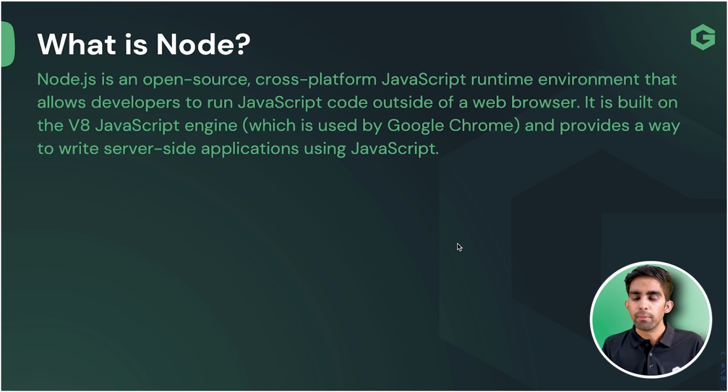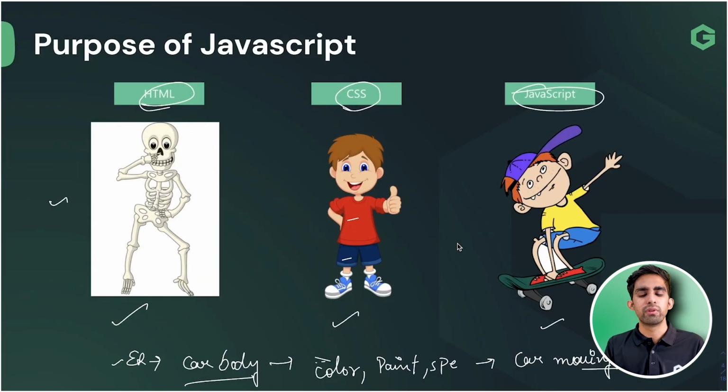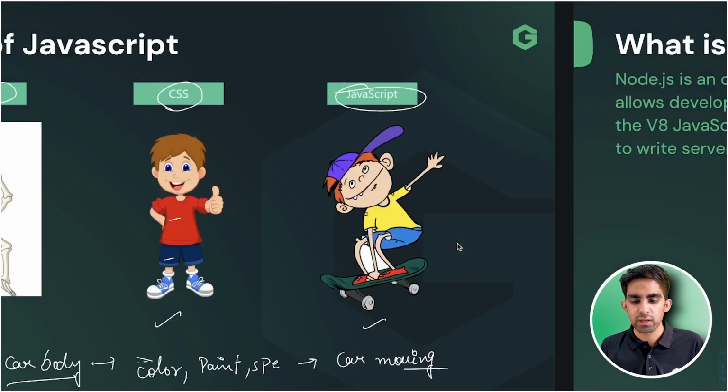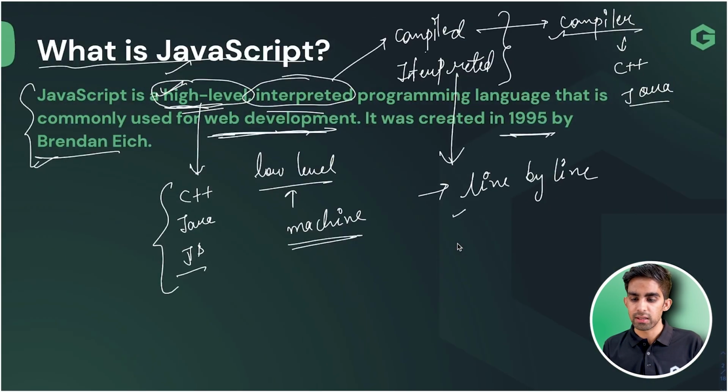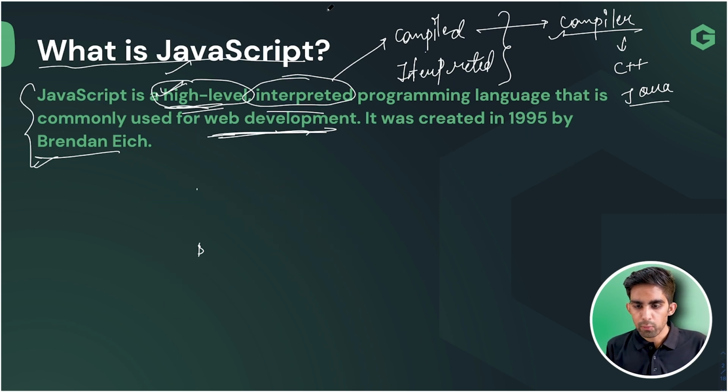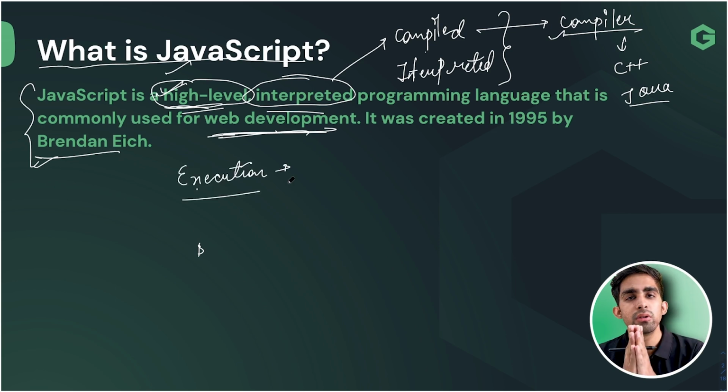Another one is, team, before going to Node, obviously now we are going to see Node and why we need Node. I want to discuss a very important thing here. Let me just quickly erase this for you. What I want to explain is how to execute JavaScript. For execution of our JavaScript, we don't need any compiler, because I have just told you that we have two types of programming languages, team. First one is compiled, another one is interpreted.